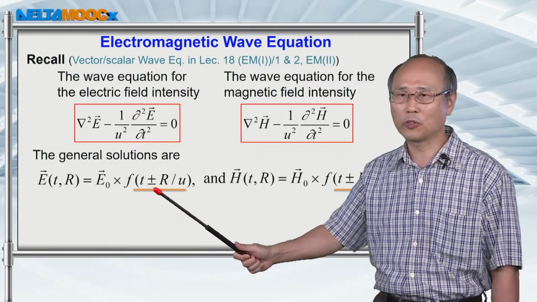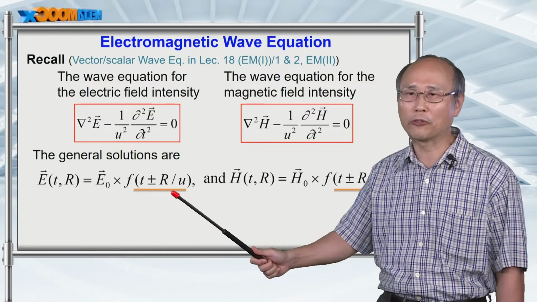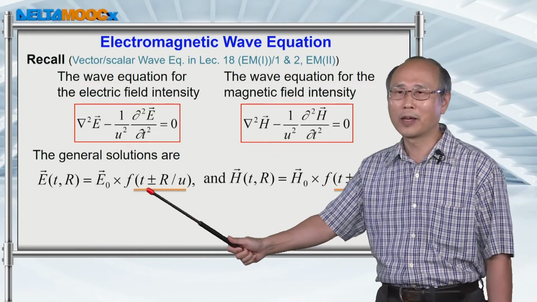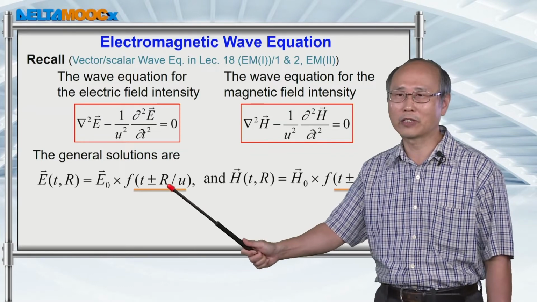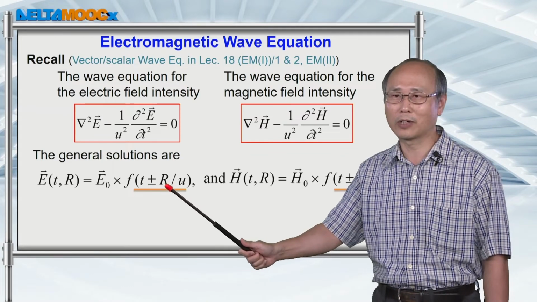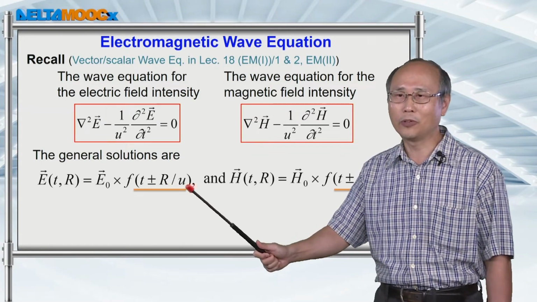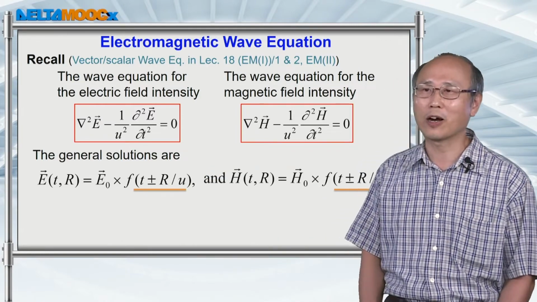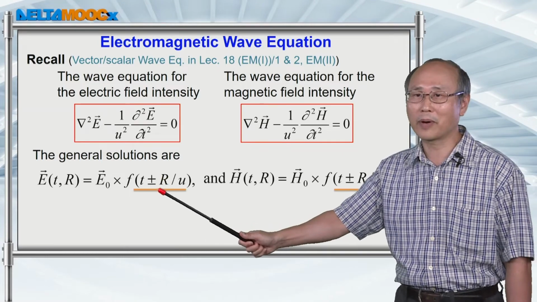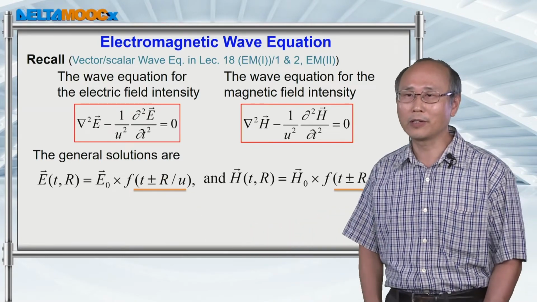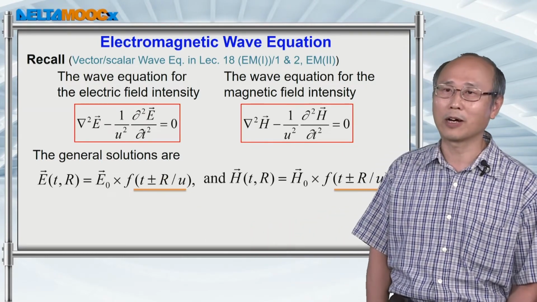If you still remember when we introduced this general form, I told you that t is the time variable, r is the position of interest, and u is the propagation speed of the wave. The plus and minus signs are related to the propagation direction of the wave.